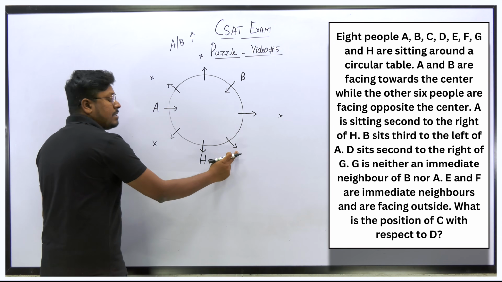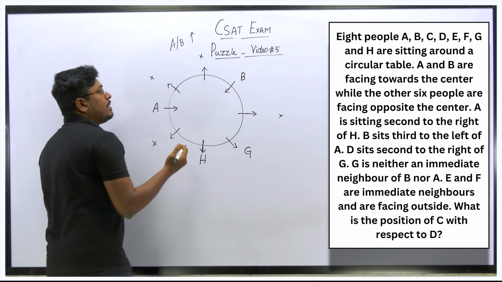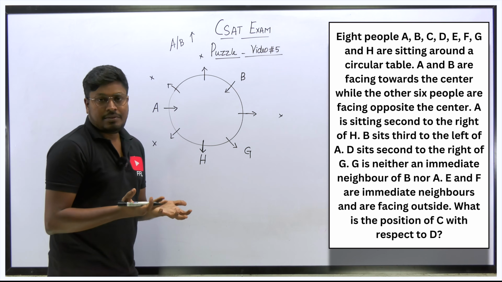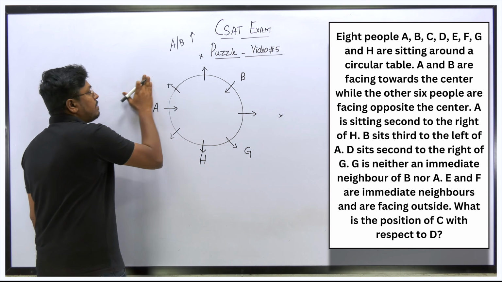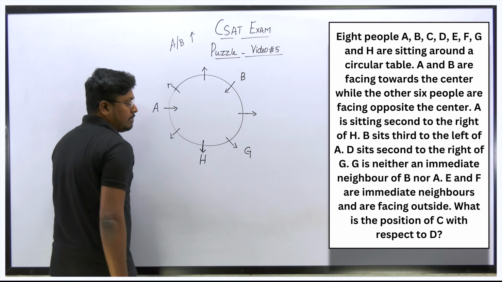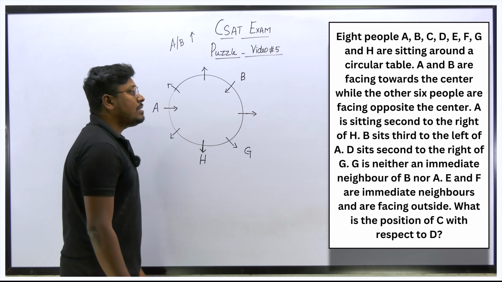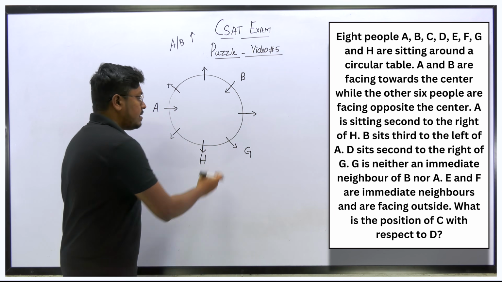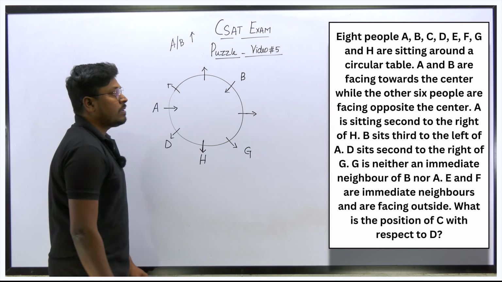So only one place remaining. So definitely I have to fix G here, because all the remaining places are not for the person G. Why? Because he is not the immediate neighbor of B nor A. So this is the only place remaining for G. So now according to the previous point, G's right hand side at the second place is D. So this will be the place for D.